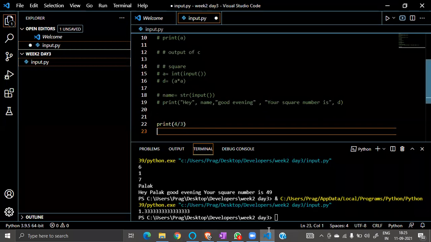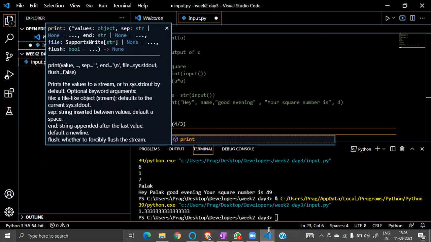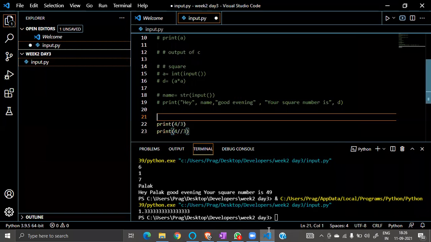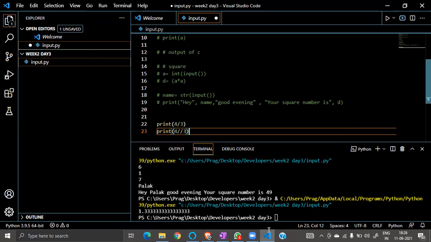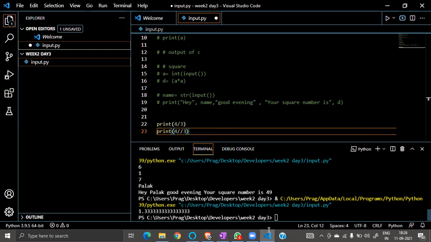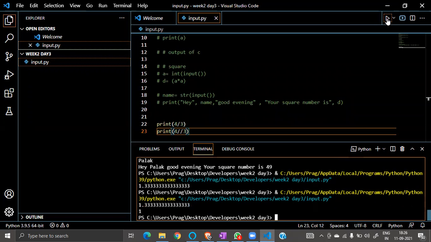Now if I print 4 double slash 3, it will give only the integer part, not the decimal. If you want only the integer, use double slash, otherwise single slash for decimal.